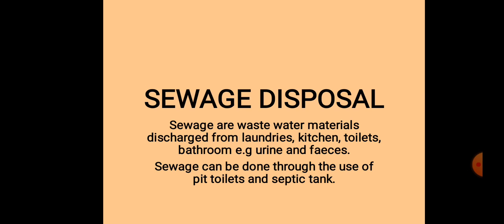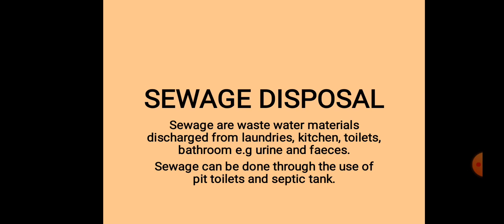The water we use in the kitchen, especially the one that comes out from the sink, is also a sewage. And the one that comes from the toilet and bathroom are also sewage. All we need to know is that any waste that is in form of liquid is called sewage, especially the urine and the feces. Water from laundries and the kitchen sink and all of that are all sewage.